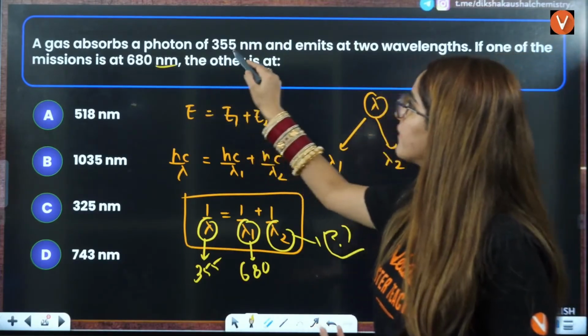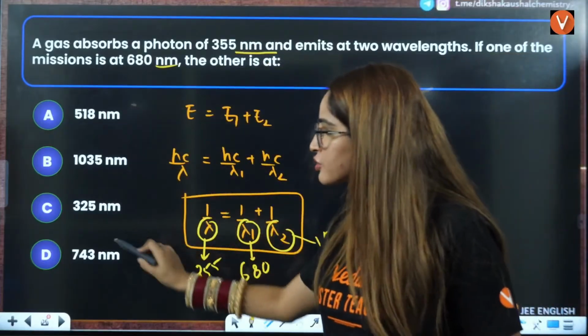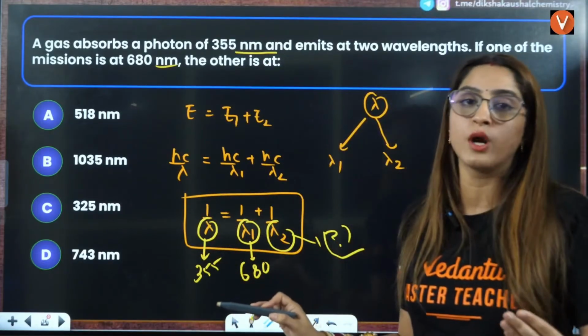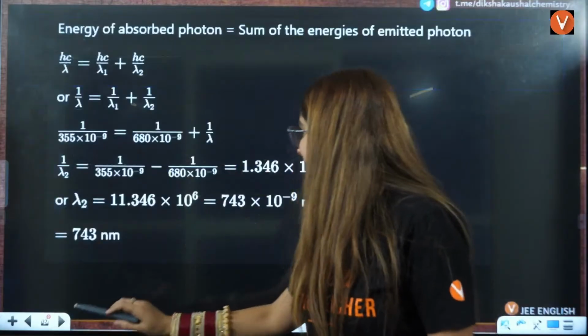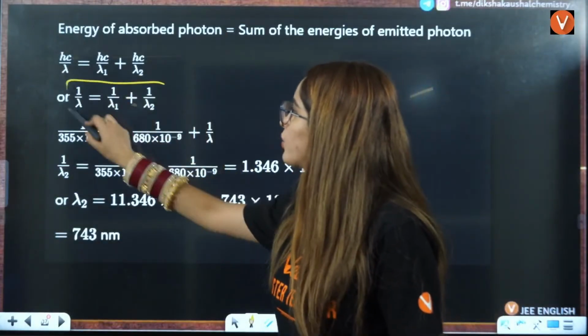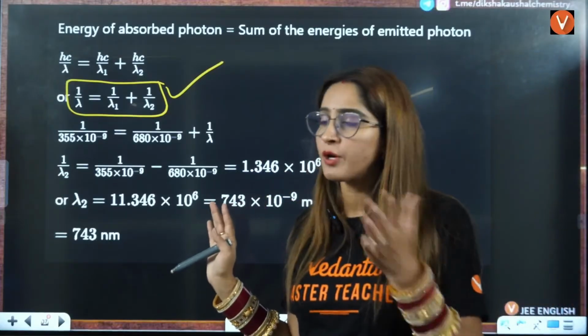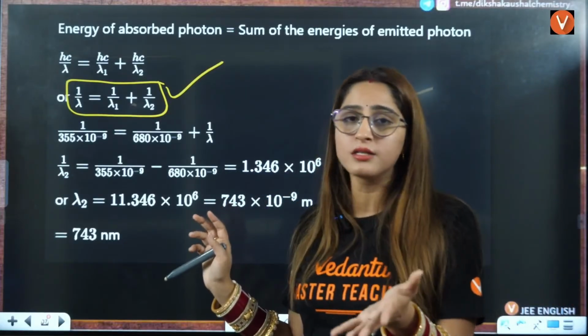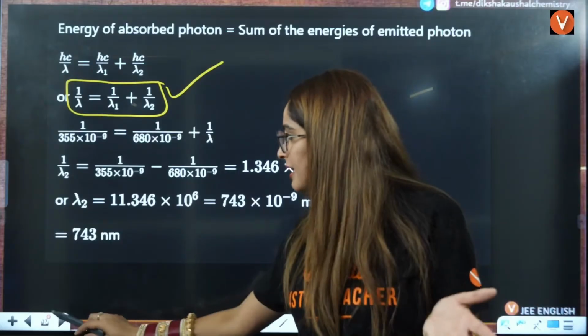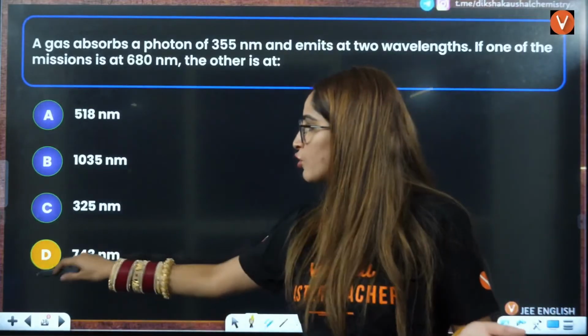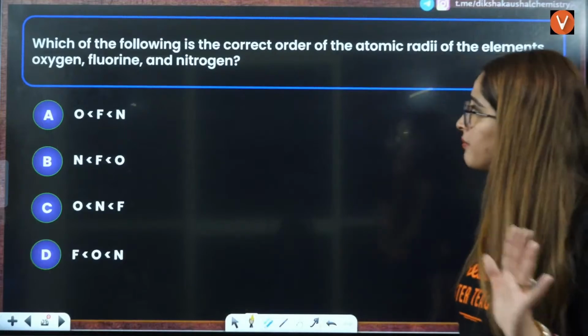Because this is given in nanometers, and the answer is also in nanometers, you don't need to convert it into meters, okay? So directly using this formula, you can give your answer. Here they have given it in nanometers, but you don't need to convert it into meters, because the answer is also there in nanometers only. So there is no conversion that is needed by your side.